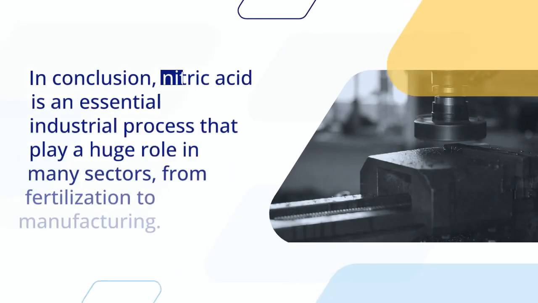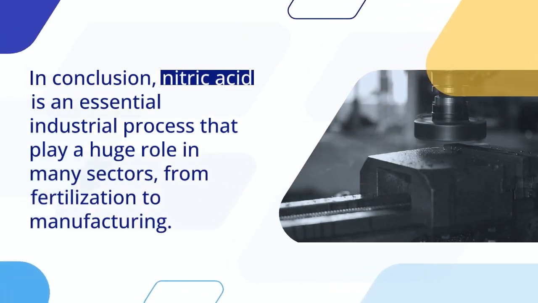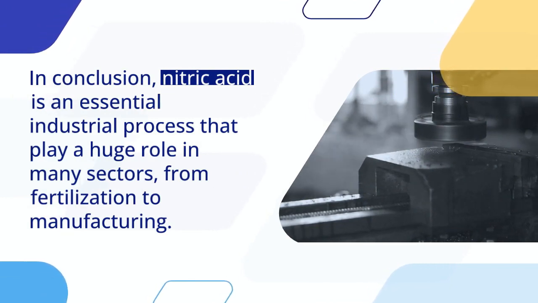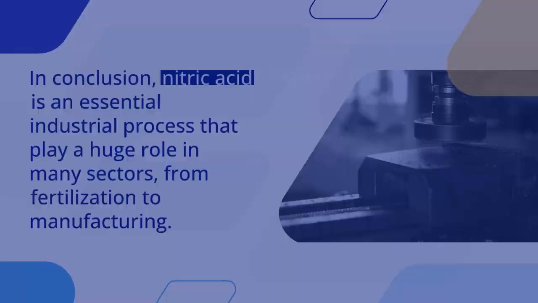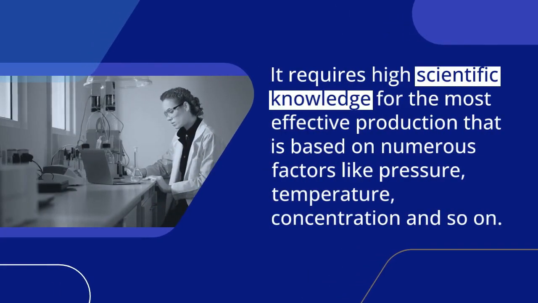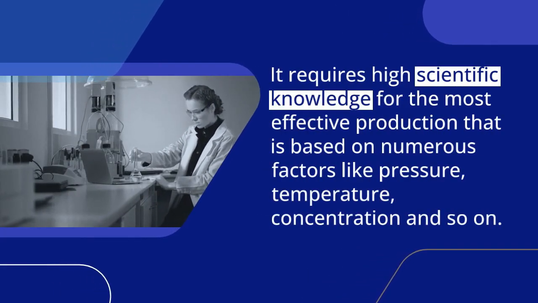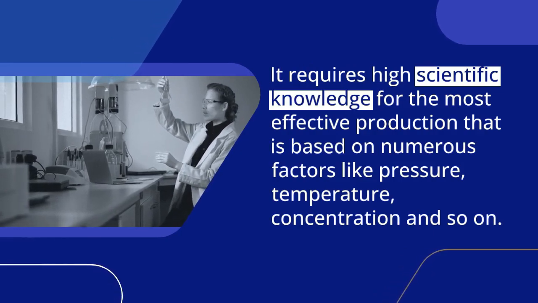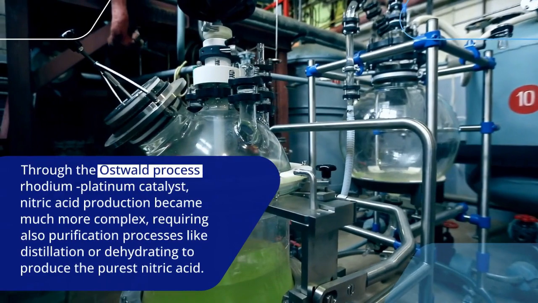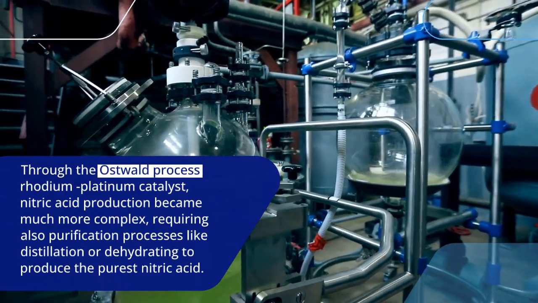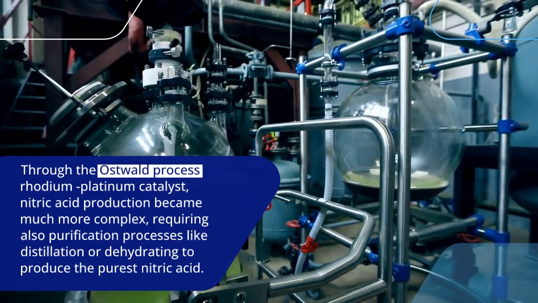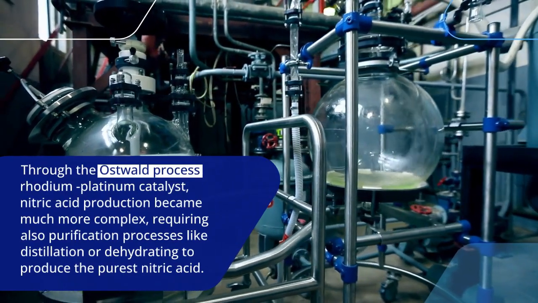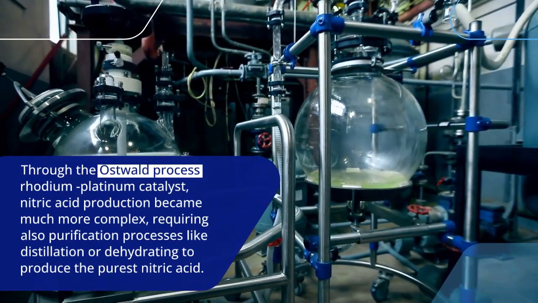In conclusion, nitric acid is an essential industrial process that plays a huge role in many sectors, from fertilization to manufacturing. It requires high scientific knowledge for the most effective production that is based on numerous factors like pressure, temperature, concentration, and so on. Through the Ostwald process, with the rhodium-platinum catalyst, nitric acid production became much more complex, requiring also purification processes like distillation or dehydrating to produce the purest nitric acid.